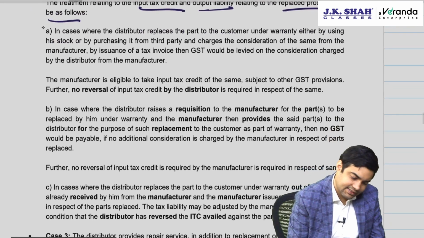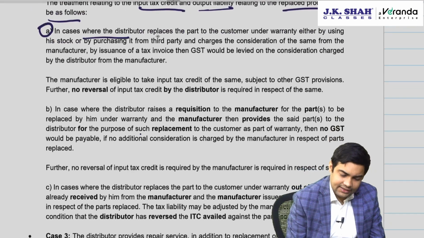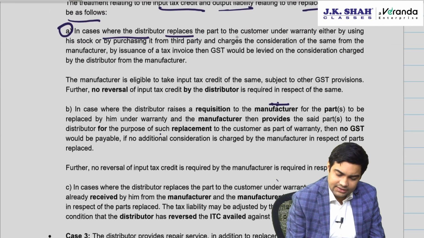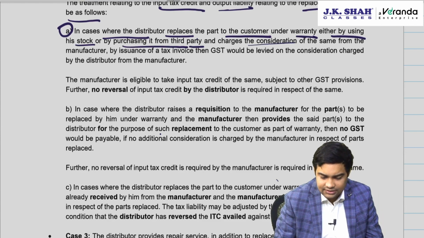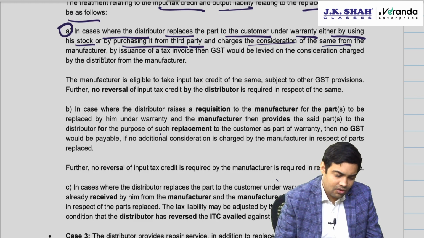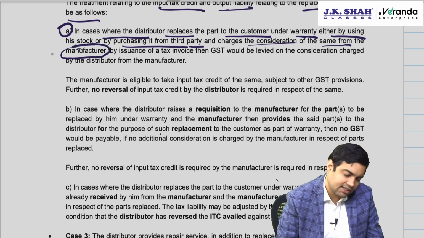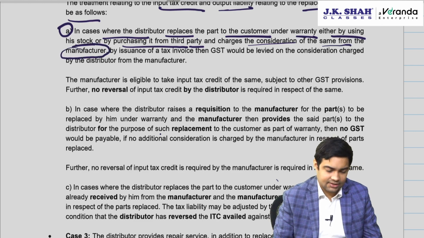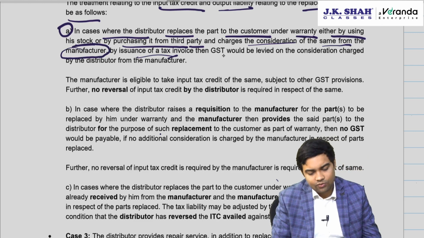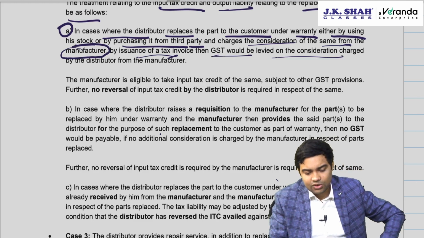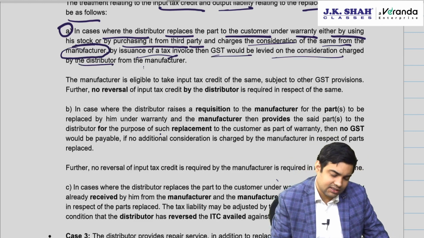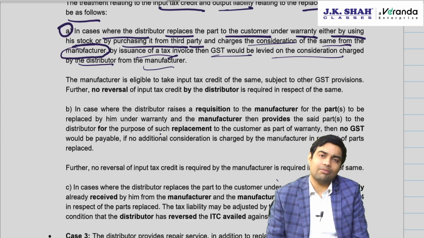Let's see case A. In case where the distributor replaces the part to customer under warranty, either by using his stock or by purchasing it from third party, and charges consideration of the same from manufacturer. So dealer is charging manufacturer. By issuing invoice, then GST would be levied on the consideration charged by distributor from the manufacturer.